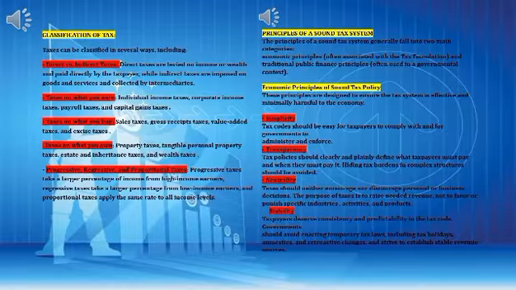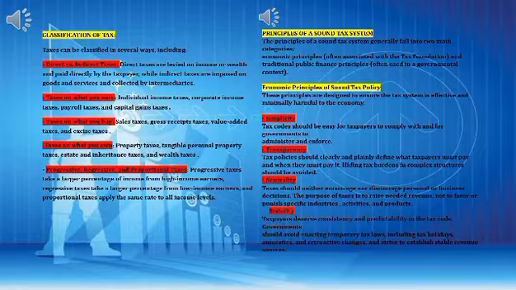Principles of a sound tax system. The principles of a sound tax system generally fall into two main categories: economic principles, often associated with the Tax Foundation, and traditional public finance principles, often used in a governmental context. Economic principles of sound tax policy. These principles are designed to ensure the tax system is effective and minimally harmful to the economy.